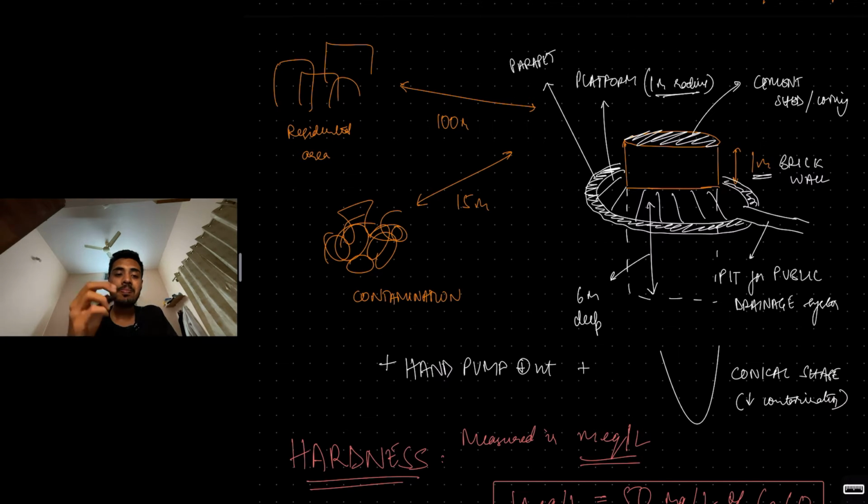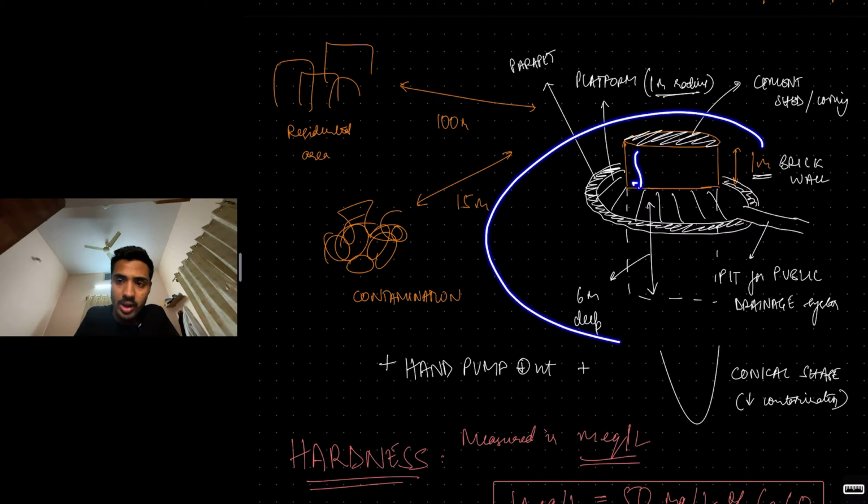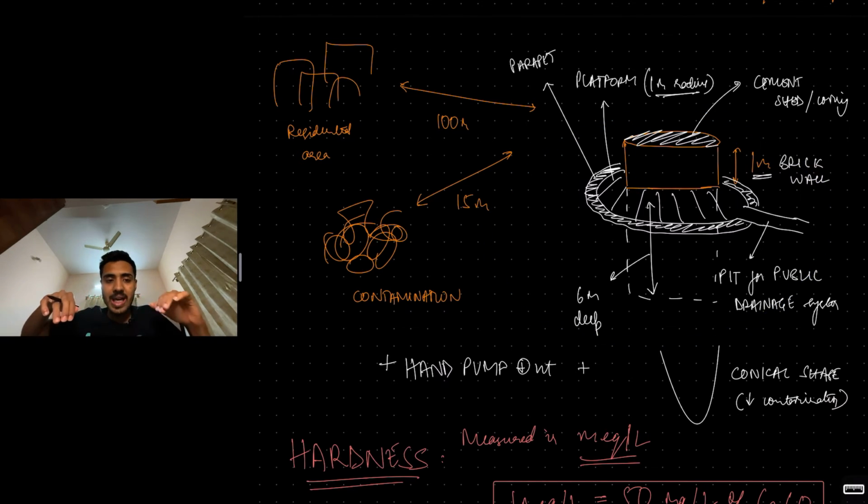The covering of the well should have a cement shed or a covering on top to prevent contamination. Then surrounding the well, you should have a 1-meter radius cemented platform with a parapet.